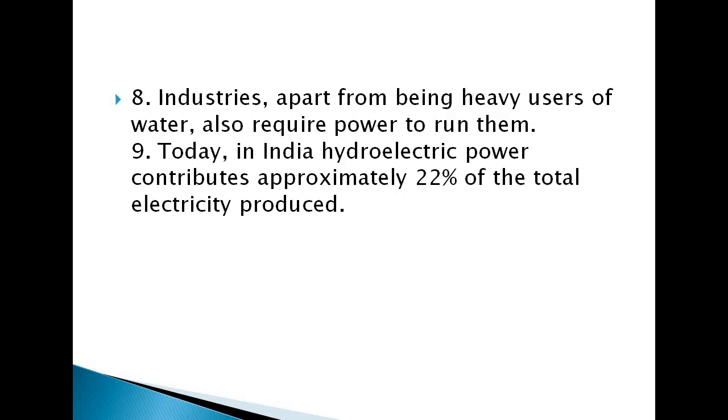Now there were certainly industries that were, apart from being heavy users of water, also required power to run them. So they were using water to generate energy, to generate electricity and power for their industries.